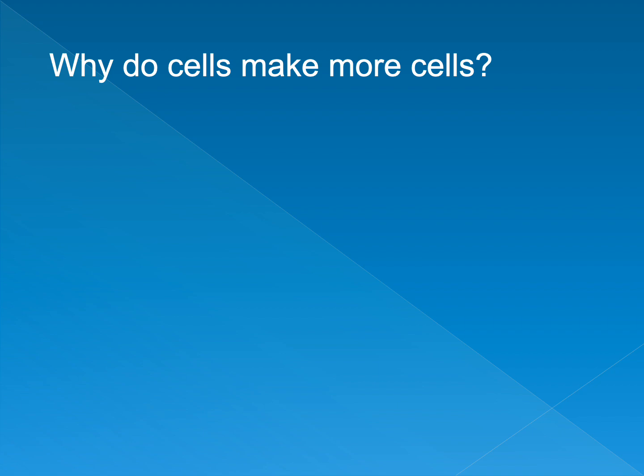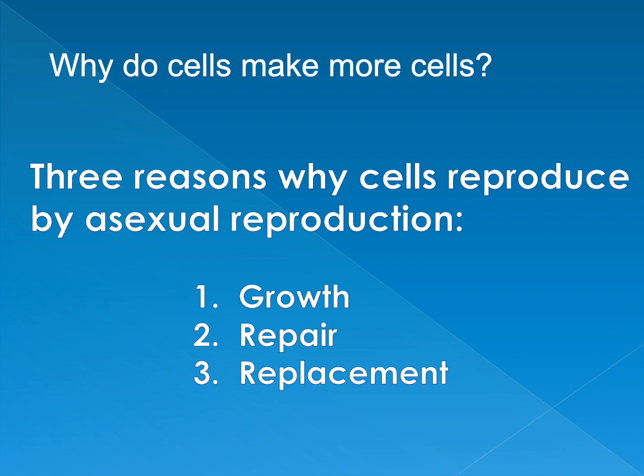Why do cells make more cells? There's three reasons why cells are going to reproduce. Remember, this is an asexual reproduction. Asexual reproduction means that we're reproducing by one parent cell. Cells are going to make more cells for growth, repair, and replacement.